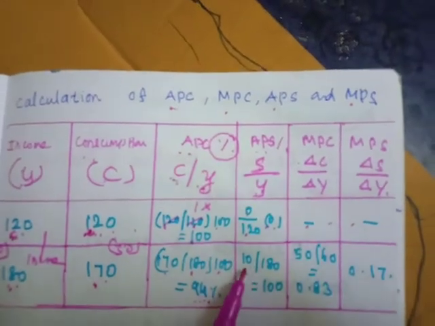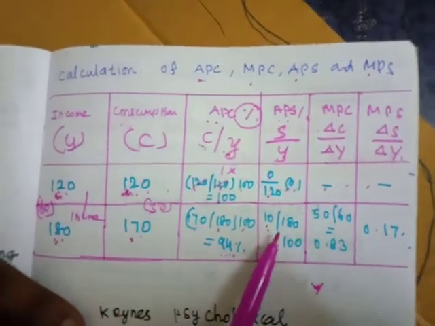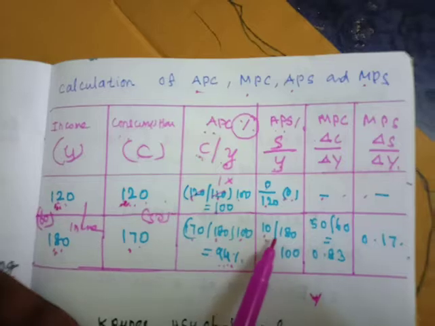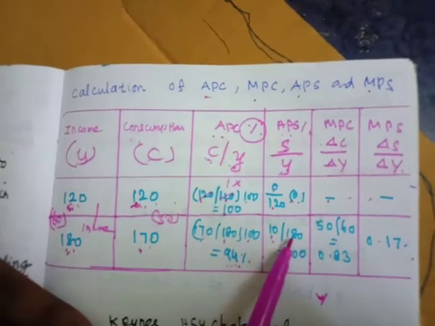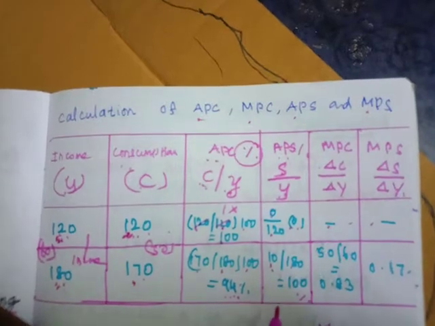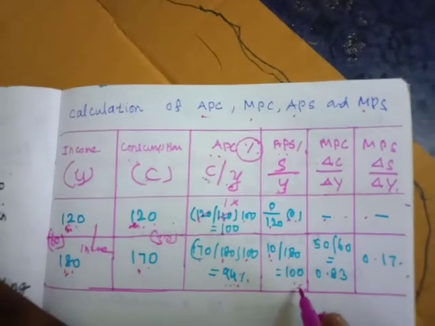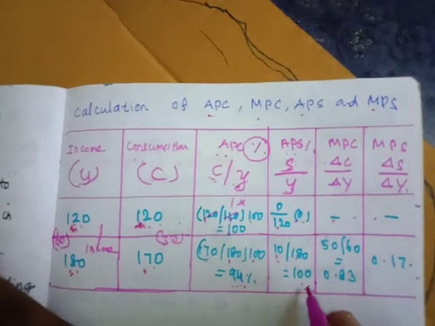So the APS is equal to S, 10 rupees divided by your income 180. Your average propensity to save increases from 0 to 5.5%.